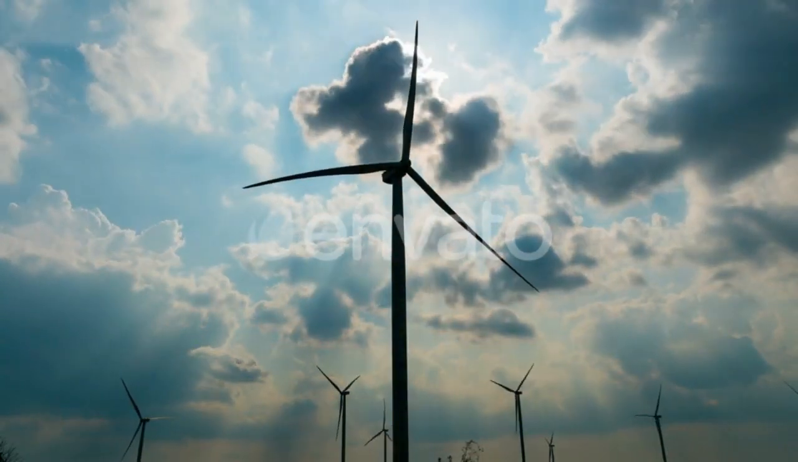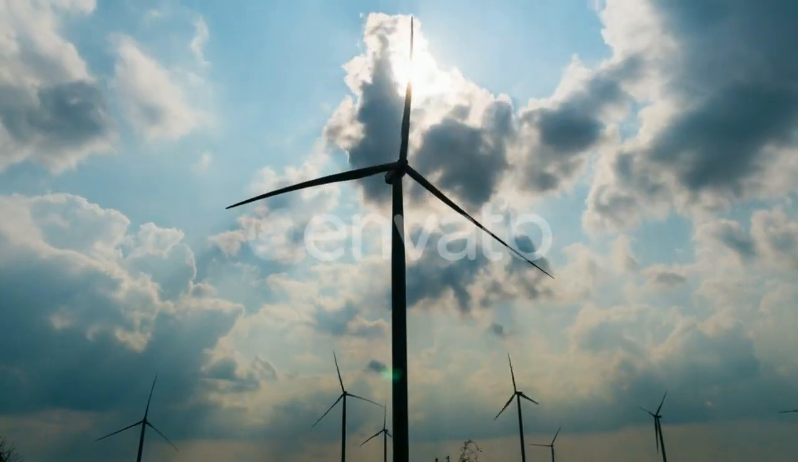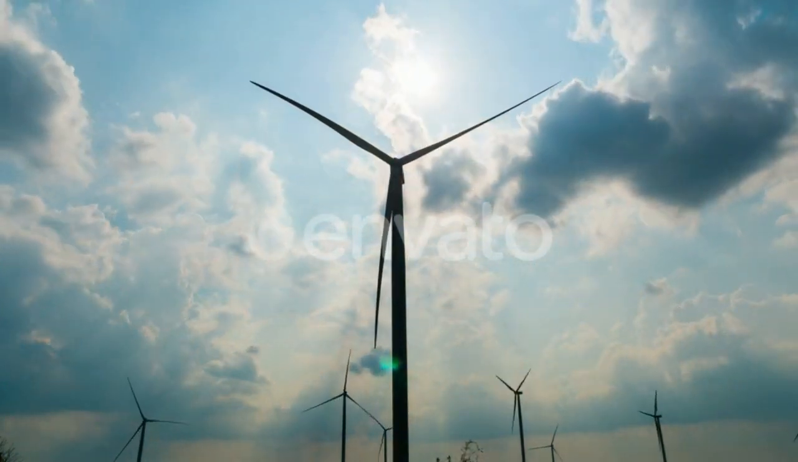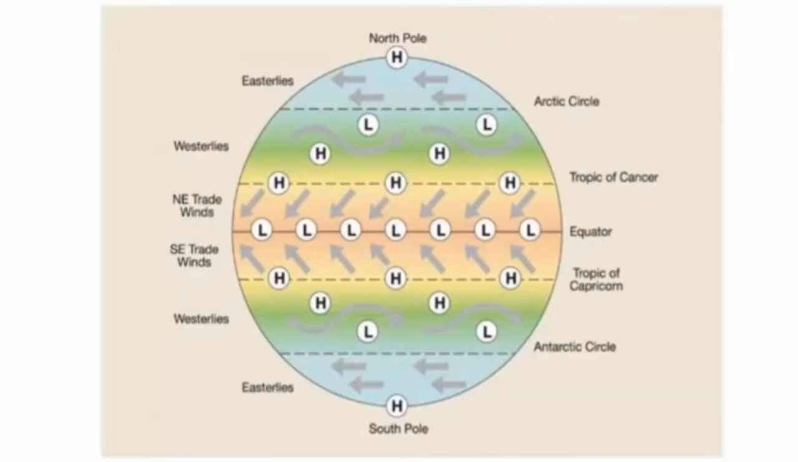The wind is moving air that moves due to the differences between air pressure within our atmosphere. Air under high pressure flows towards areas of low pressure. The greater the difference in pressure, the faster the air flows.